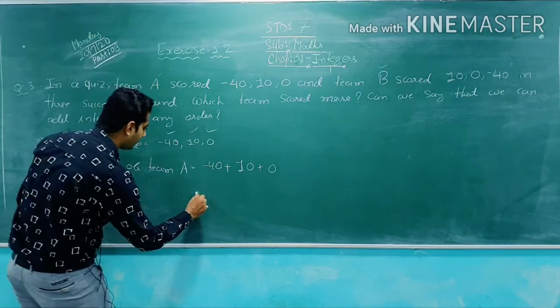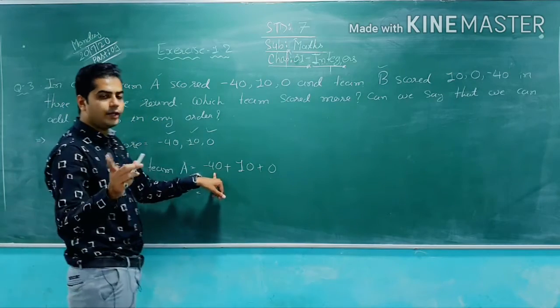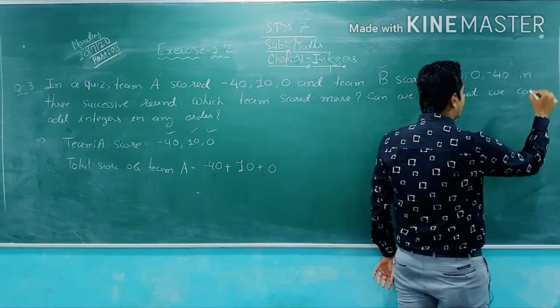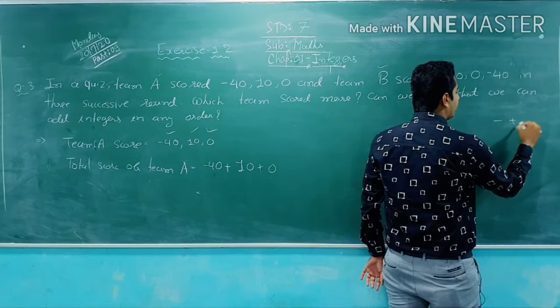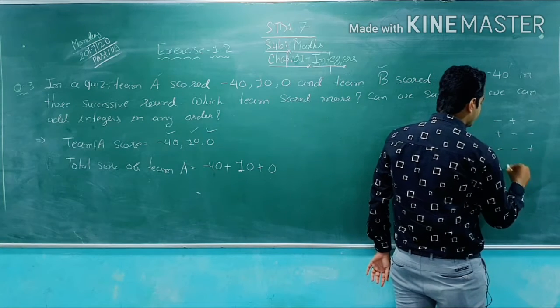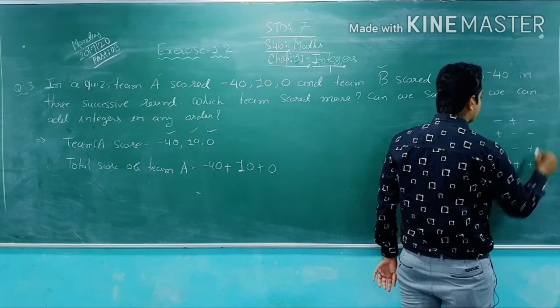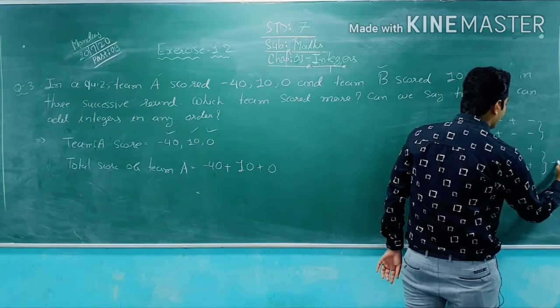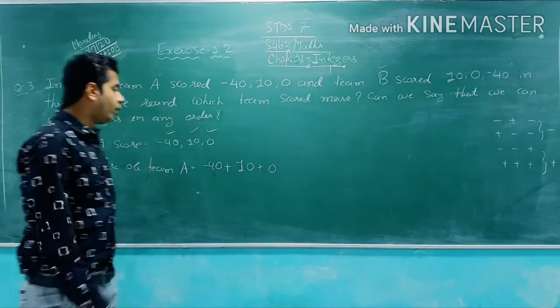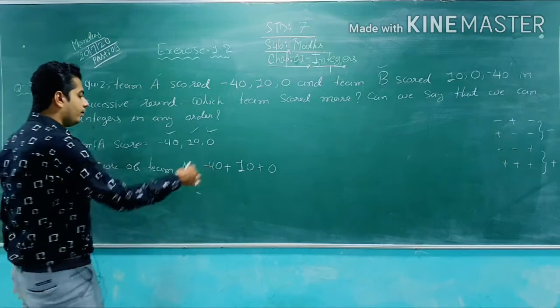So let's add them. As you know, you have to write down, if you don't remember it, always: minus plus minus, plus minus minus, minus minus plus, and plus plus is plus. This rule you have to remember always. If you remember this, you will not forget anything or blunder anything.